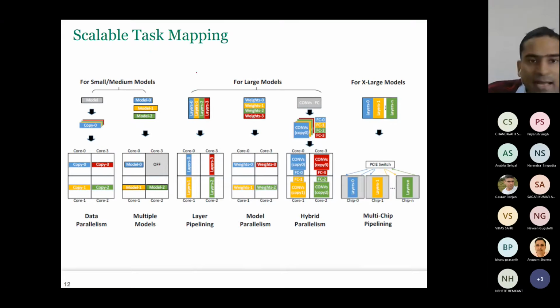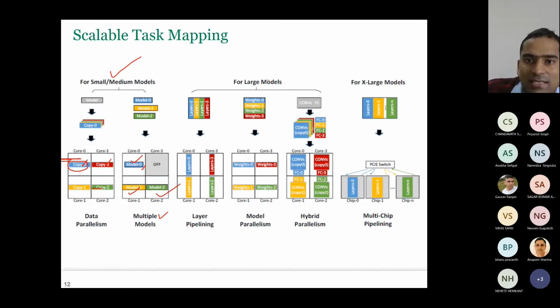Now, this is how you map the tasks. So if your task is small, then you can just do 4 tasks at the same time on this hardware. Have 1 copy here, 1 copy here, 1 copy here, 1 copy, because the model is very small. Each of the tasks can fit within 48 megabytes of memory. Similarly, you can run different tasks, like one of them can be CNN, one of them can be RNN, and one of them can be like BERT.